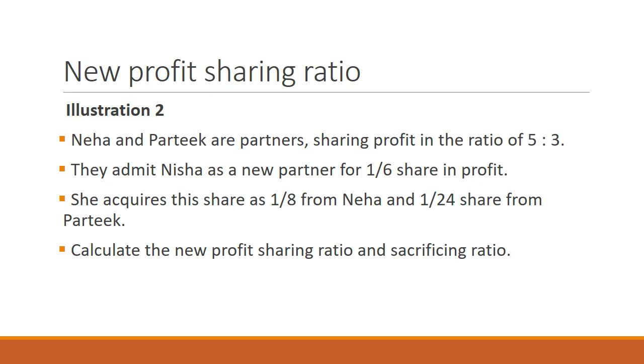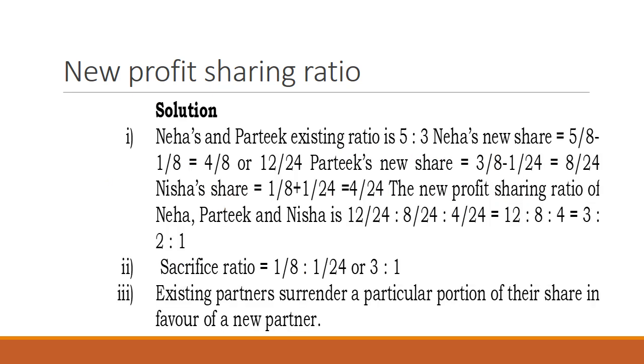Therefore, the newly admitted partner will be taking 1/8 plus 1/24. The existing ratio of Nea and Patek is 5/8 and 3/8. So Nea's new share will be 5/8 minus 1/8, which becomes 4/8. Patek's new share is 3/8 minus 1/24. This is how the sacrificing ratios will also be obtained.